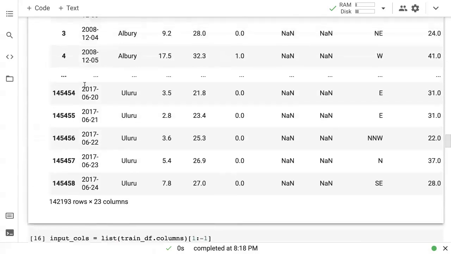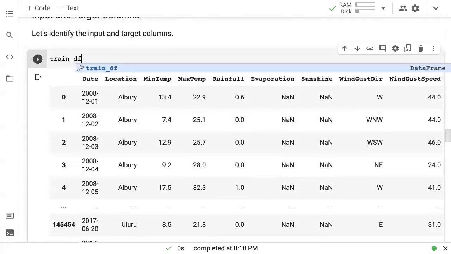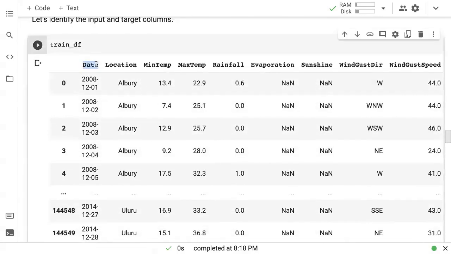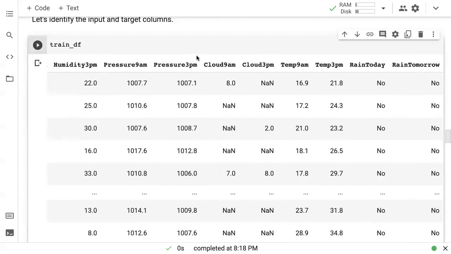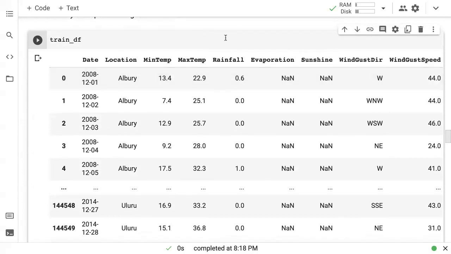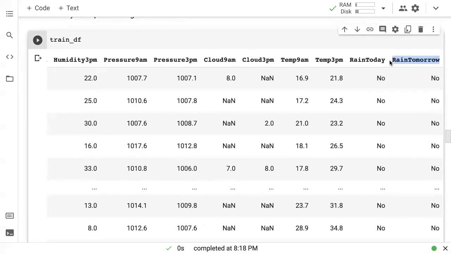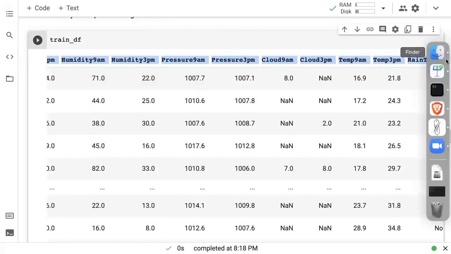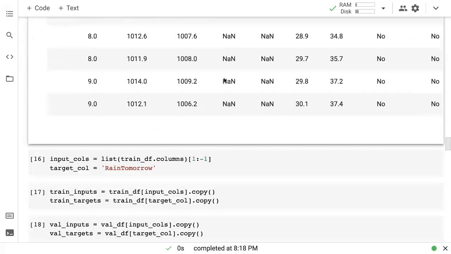So always make sure to carefully check the columns of your data frame and separate out the input and output columns. So if I check the raw data frame, or maybe if I just check the train data frame, which is just a subset of the rows, you can see that we don't want to use the first column, date, and we don't want to use the last column, rain tomorrow, as an input. Why not date? Because we are going to use the model in the future, so a date will not be a useful thing. And rain tomorrow is not useful because this is the value that we want to predict. So the input to the model should be the rest of the columns, and the prediction of the model should be compared with the target column, which is rain tomorrow.